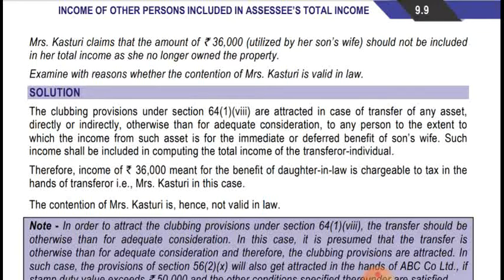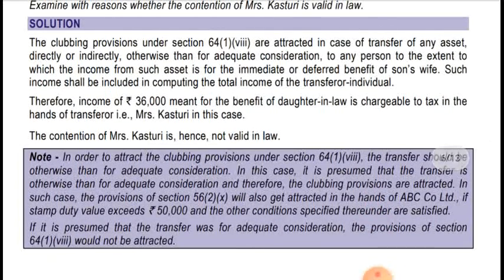Therefore, income of 36,000 meant for the benefit of daughter-in-law is chargeable to tax in the hands of the transferor, that is Mrs. Kasturi in this case. The contention of Mrs. Kasturi is hence not valid in law. Note, in order to attract the clubbing provision under section 64(1)(8), the transfer should be otherwise than for adequate consideration. In this case, it is presumed that the transfer is otherwise than for adequate consideration, and therefore the clubbing provisions are attracted.